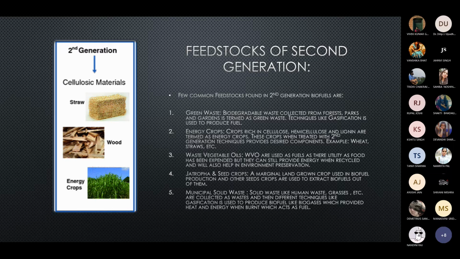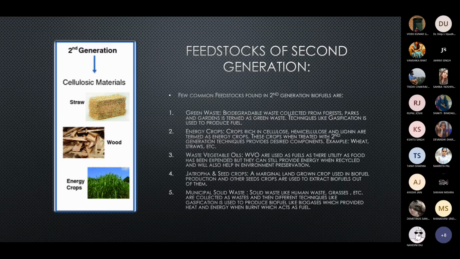Green waste is the biodegradable waste which is collected from the parks and forests. They are like the leaves and the different dead parts of the plant which are not of any use, which are basically not the dead ones but have a little bit of nutrition. With the help of different techniques like gasification, they are then used to produce fuel.